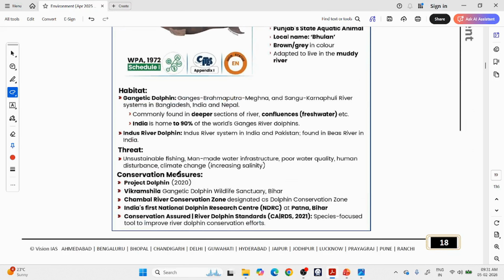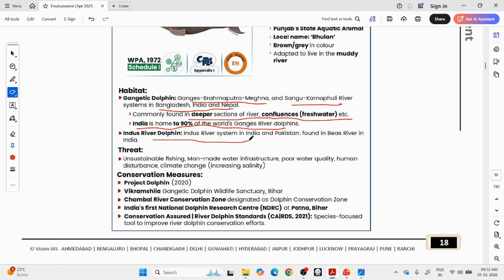Okay, and the habitat where you can find these animals. Gangetic dolphin: Ganga, Brahmaputra, Meghna, which is in Bangladesh, and the Sangu Karnaphuli River in Bangladesh, India and Nepal. So this is also not exclusive to India. You can find it in surrounding countries. Commonly found in deeper sections of the river, confluences, freshwater, etc. India is home to 90% of the world's Ganges River dolphins. So those animals which have the most percentage, 60%, 80%, 90%, become very important.